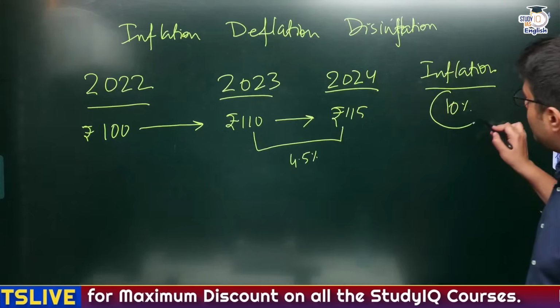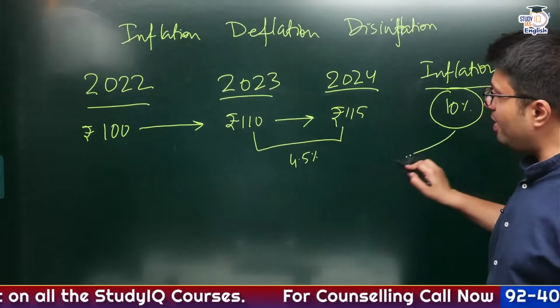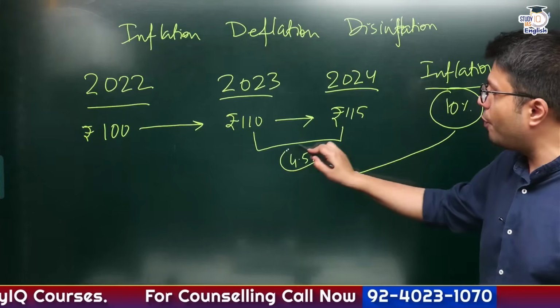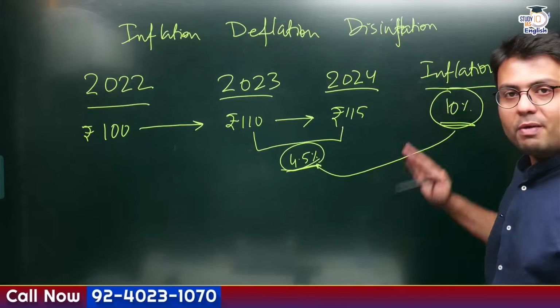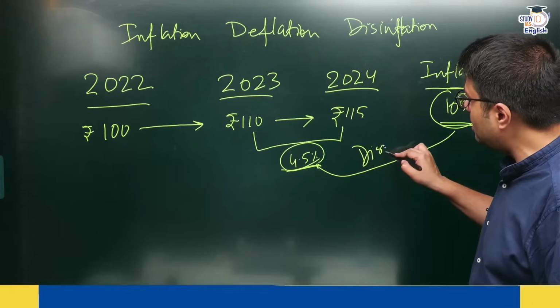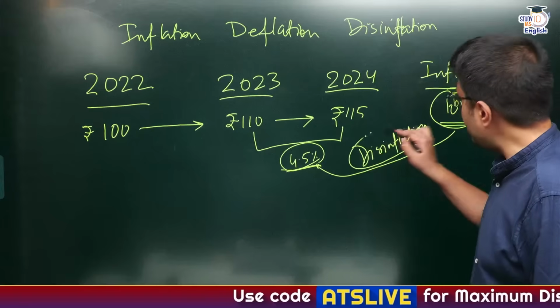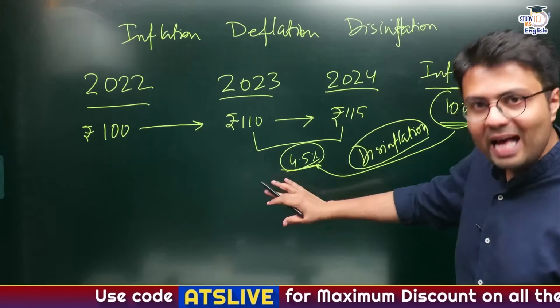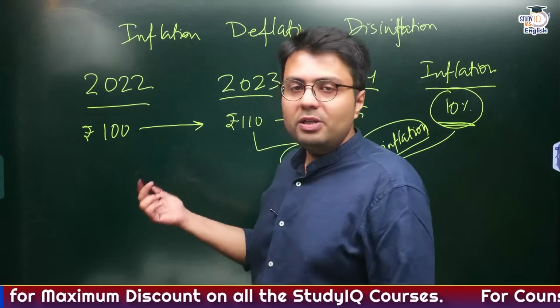So from inflation, which was 10% from the year 2022 to 23, this inflation has reduced to 4.5%. Now both of these show that actually there is an inflation, but the amount of inflation has reduced. So this is called as disinflation, which means the prices are increasing, but it is not as increasing as it was in last year.